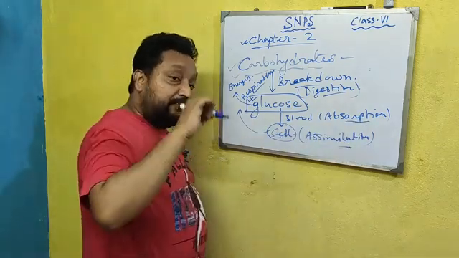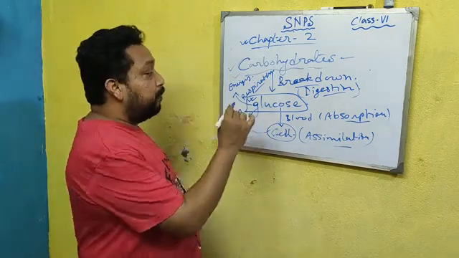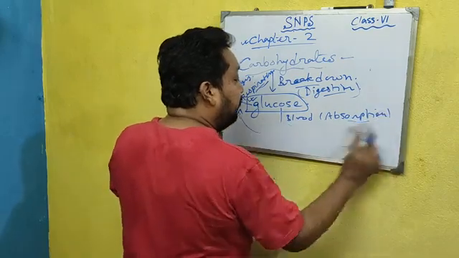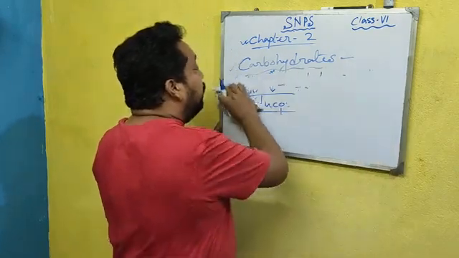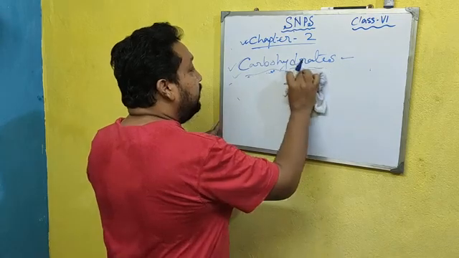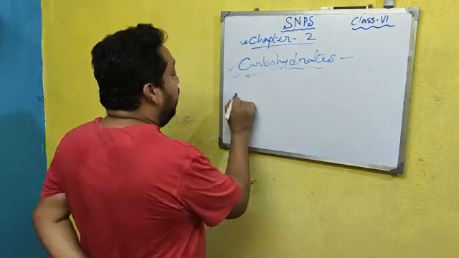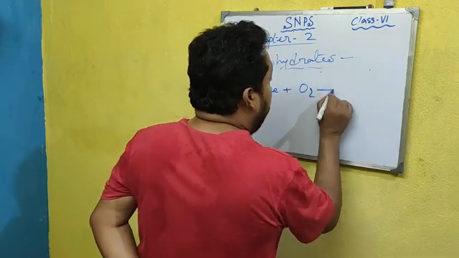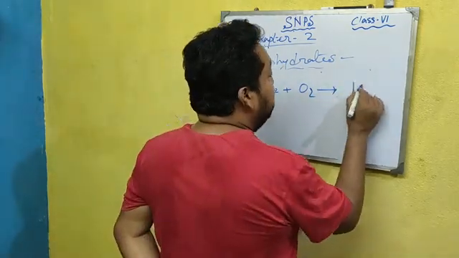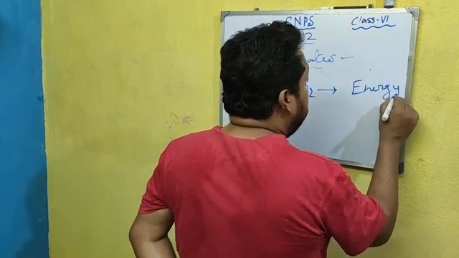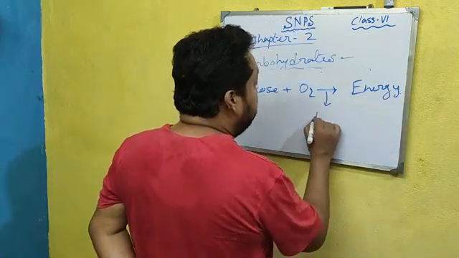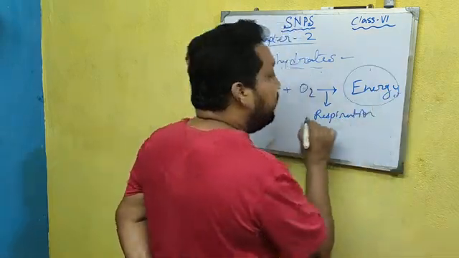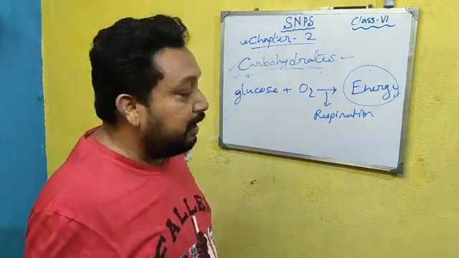After entering the cell, it goes through the process of respiration to produce energy. When we take food, the carbohydrate breaks down into glucose, and that glucose reacts with oxygen, and then it produces energy. This process is known as respiration, and this energy is used for many purposes.